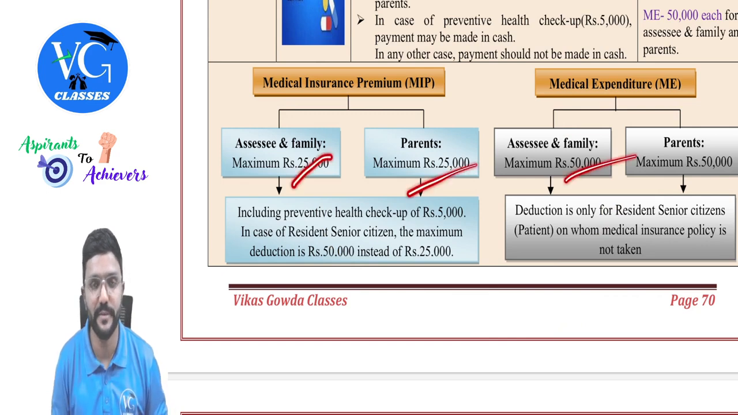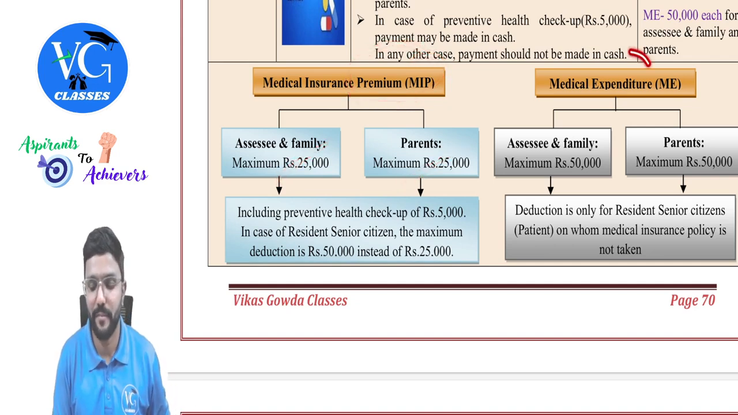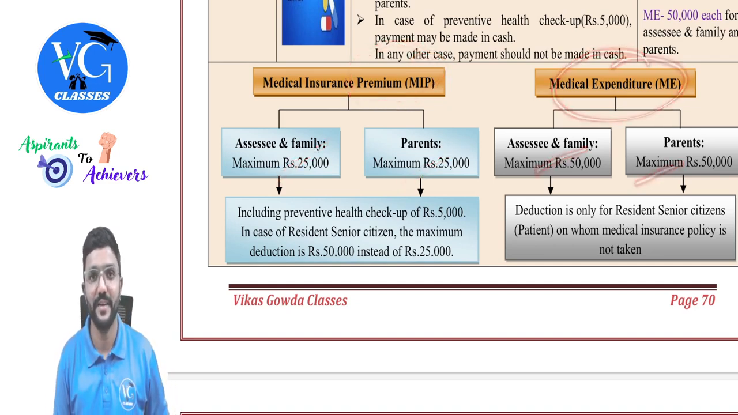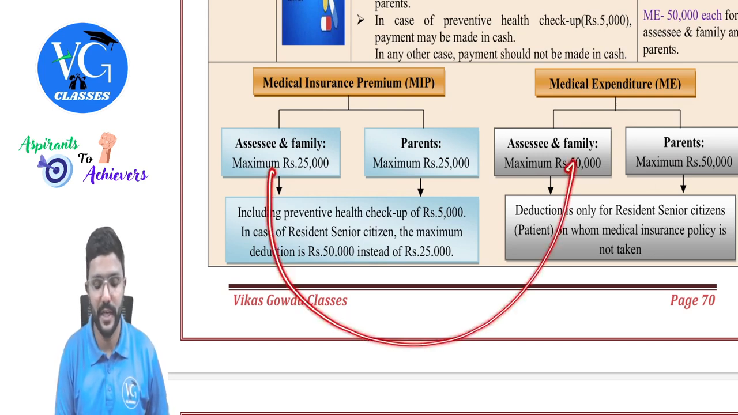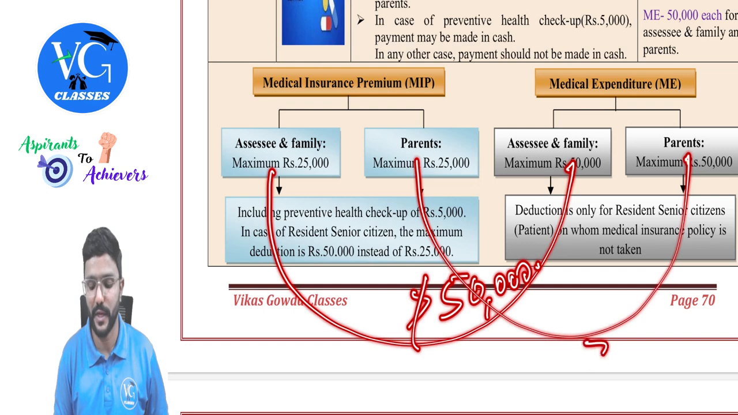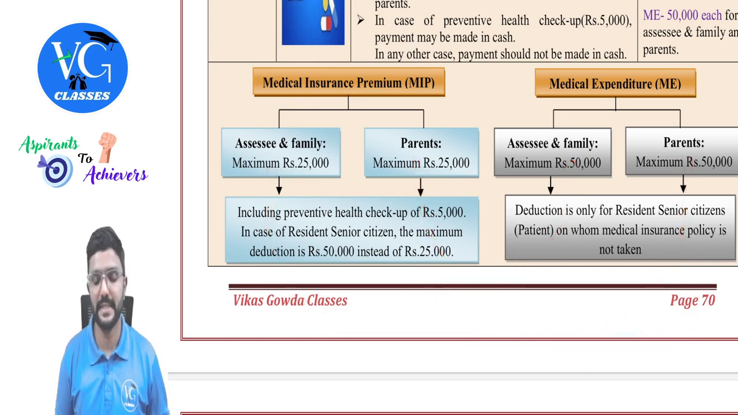First, check individually for premium and for each category, and for medical expenditure for each category. And then check aggregate. For assessee and family, both put together cannot be more than 50,000. Same way, for parents, both put together cannot be more than 50,000. Is that clear? Yes, sir.